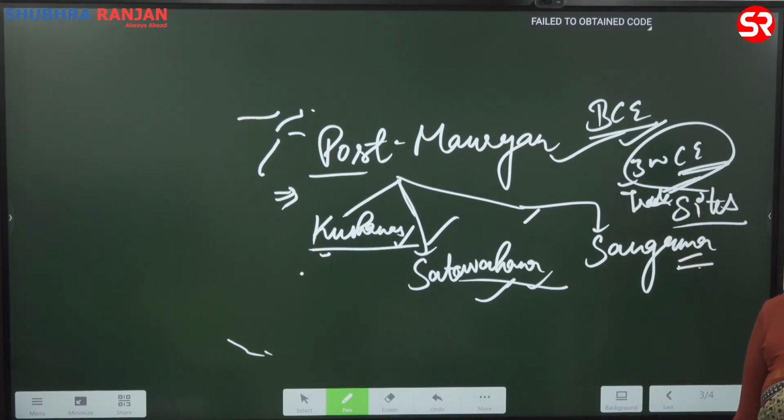understand. Again, see, when it comes to sites, you are not history optional students. People who are taking history as an optional, they need to know about details of important sites. Here also they will ask you about sites which are in the news. At least this is the pattern that I have seen till now.